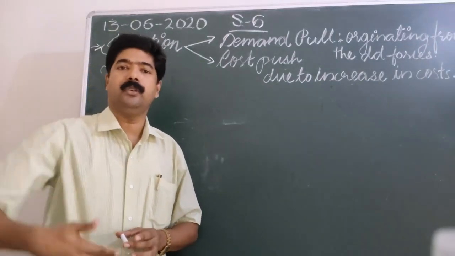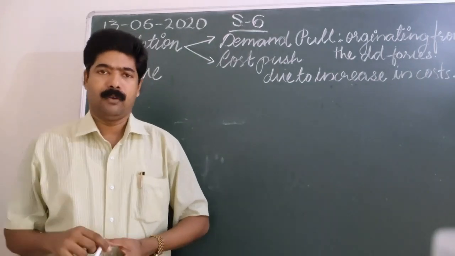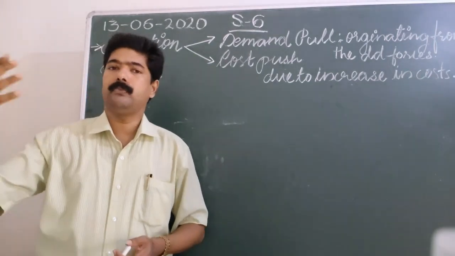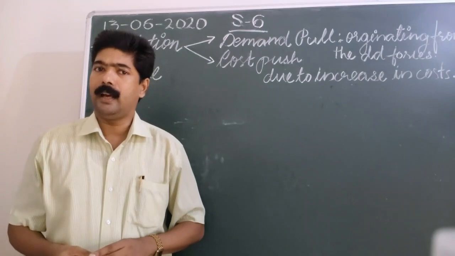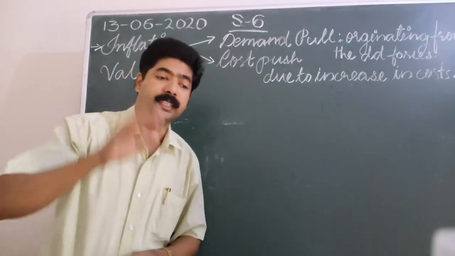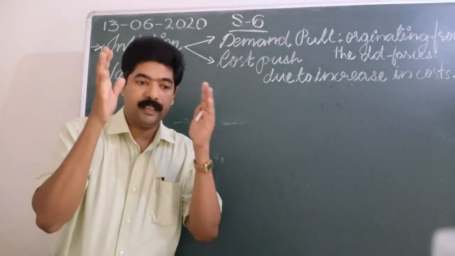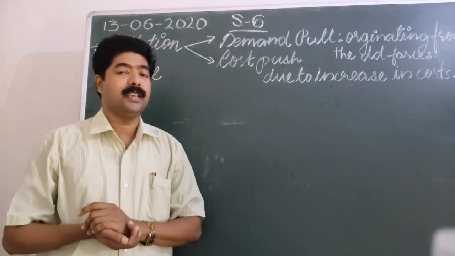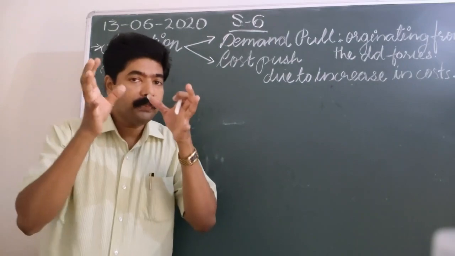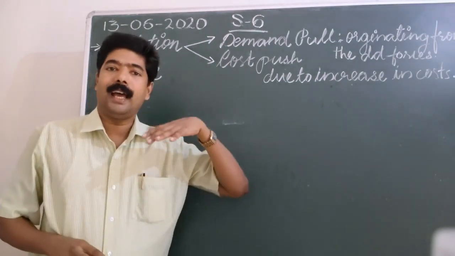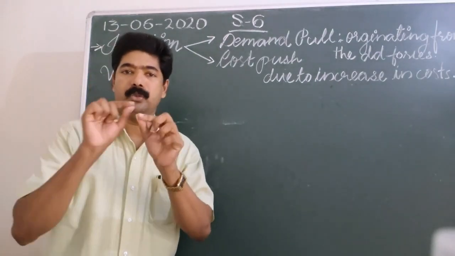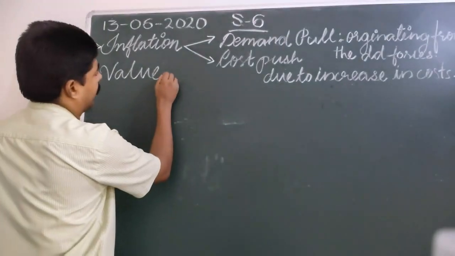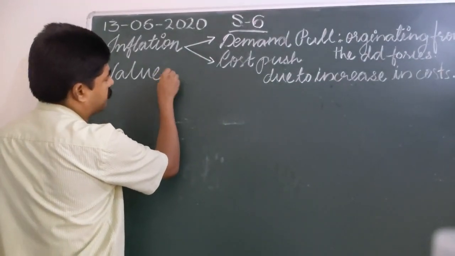If somebody asks you what the value of that commodity is, on what basis would you say the value after using it? Valuation of a commodity has two different meanings, or we can evaluate one commodity in two ways.